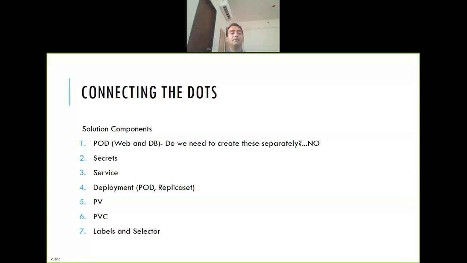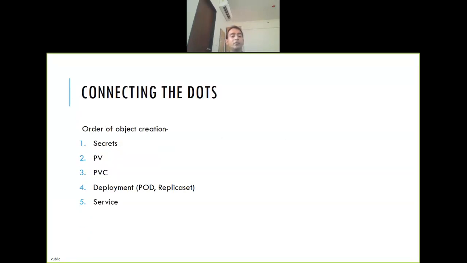Will you use a pod? No, you will not use a pod, because you will use a deployment, right? Because a deployment will create pods, and that too in high availability mode. You will create PV, PVC, label selector, all these things you will use, and you have to follow a certain order also. What will be the order? Obviously, you have to create things which are used later first, right? So secrets, PV, PVC will be used in the deployment, so those should be created first.